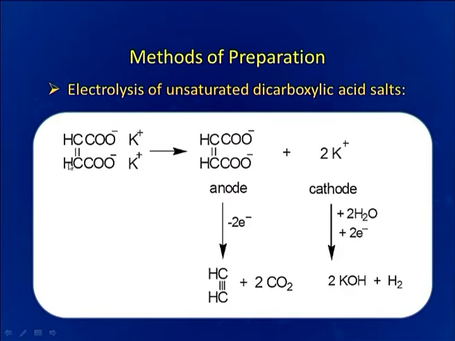Another method for the preparation of alkynes is from electrolysis of unsaturated dicarboxylic acid salts. Here we can see that potassium salt of maleic acid, which is an unsaturated dicarboxylic acid, is giving acetylene after electrolysis. We can see how after electrolysis this anionic part is going to the anode and this cationic part is going to the cathode, and this anionic part after loss of 2 electrons and carbon dioxide is being converted to acetylene.